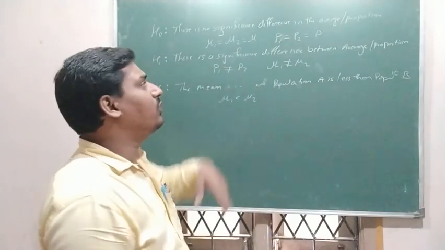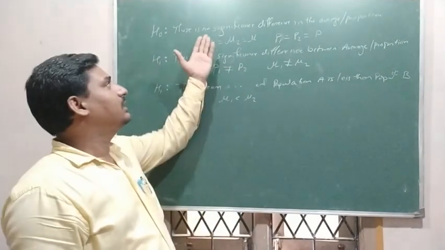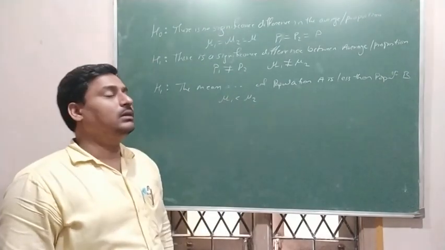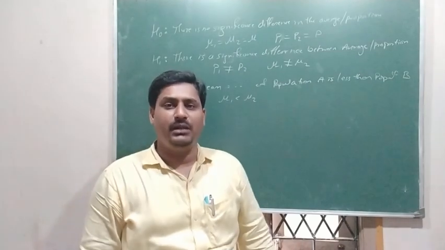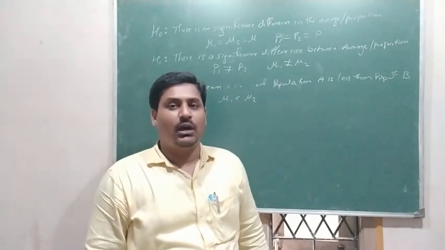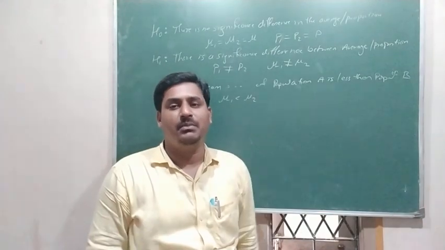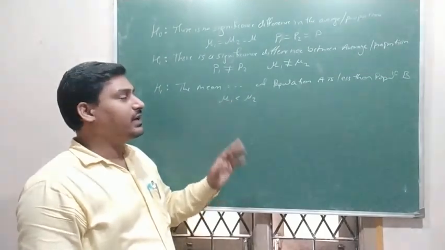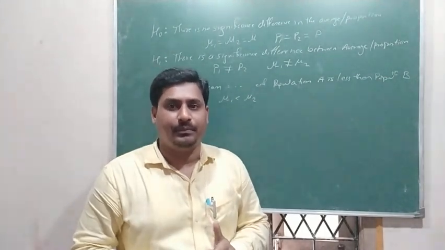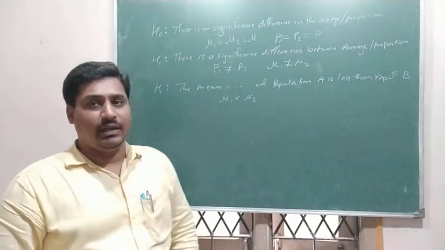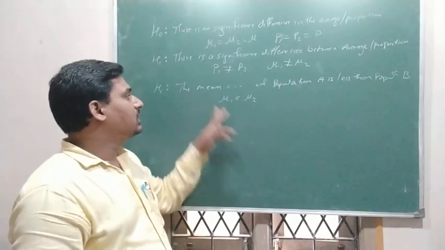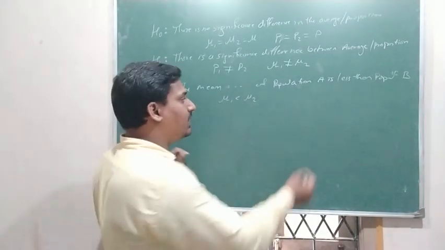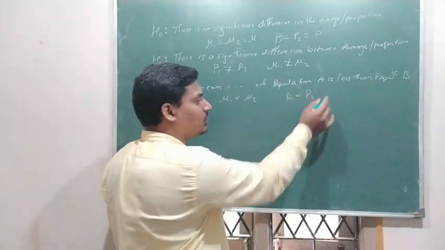Then how do we write H0? We can write in the same way, there is no significant difference, or we may write that the mean marks, mean height, mean weight or whatever of both population A and population B are same. So either we can write there is no significant difference, or also we can write both are same. And here we write less than. If proportion is given, the proportion of population A is less than proportion of population B. So then we write P1 is less than P2.